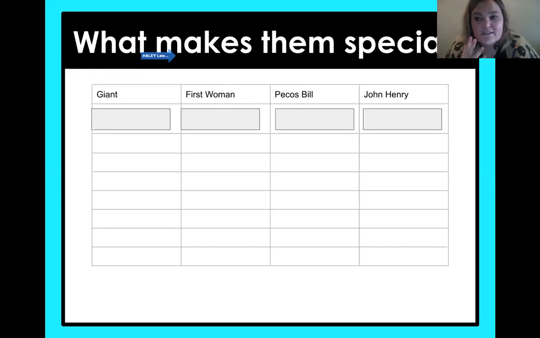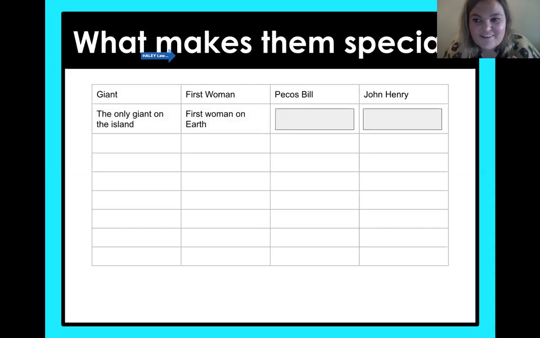And fourth graders, you are going to be finishing this on your own for your reading response today. So it might be a good idea if you were making this on your own on a piece of paper as well and following along. What makes First Woman special? Her name is First Woman, right? She's the first woman on Earth. So I would say that makes her pretty special.